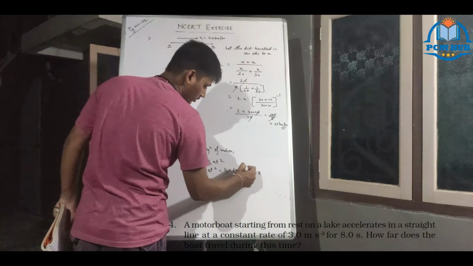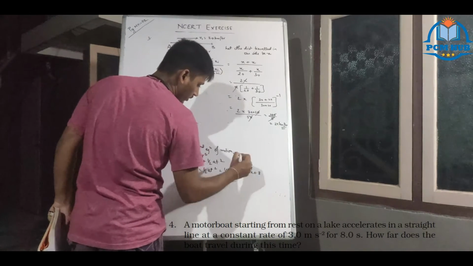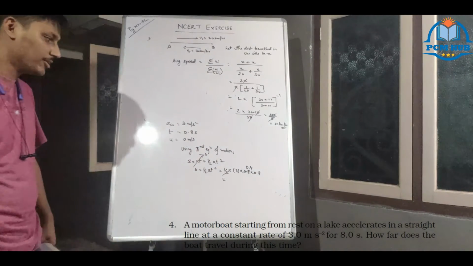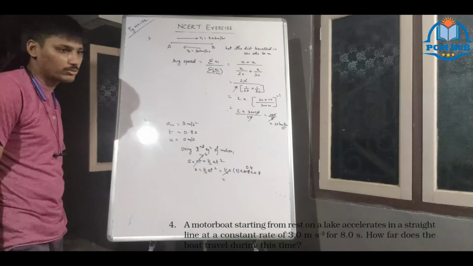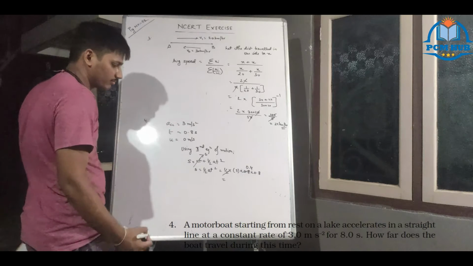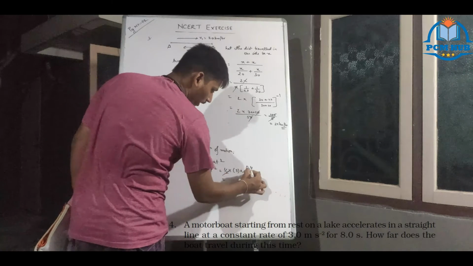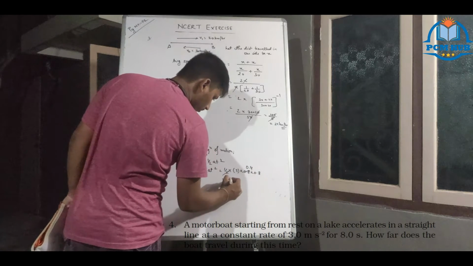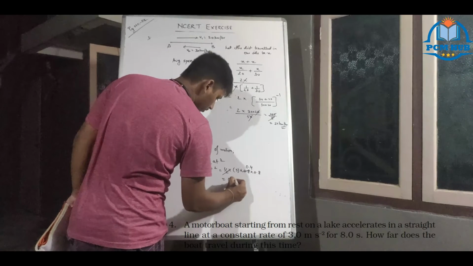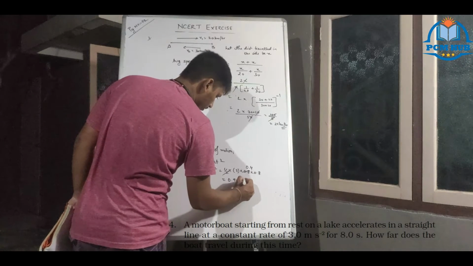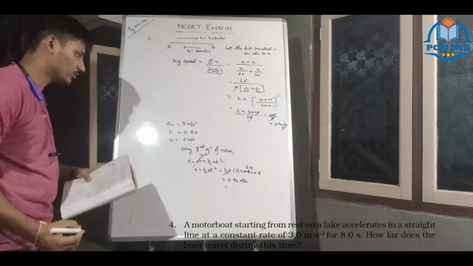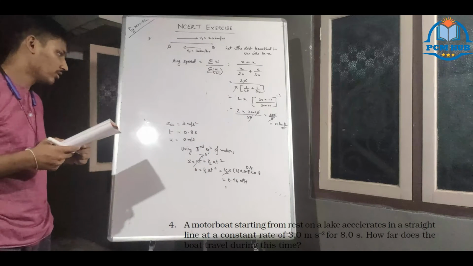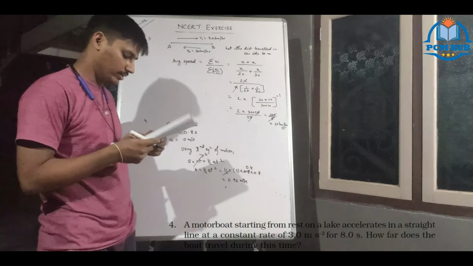So you get 0.4, 8 fours 32, 32 threes 96. How many decimal places are there? So 0.96 meters.